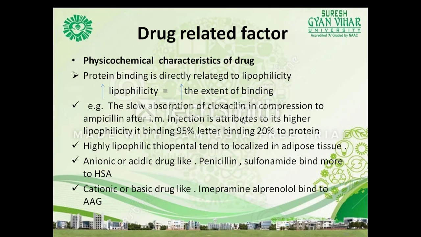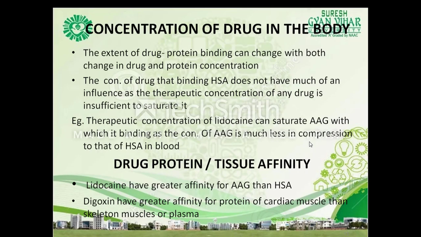An example is the slow absorption of cloxacillin in comparison to ampicillin after IM injection, which is attributed to its higher lipophilicity. It is 95% bound, while ampicillin is bound 20% to the protein. Then highly lipophilic thiopental tends to localize in the adipose tissue, and acidic drugs like penicillin and sulfonamide bind more to HSA, human serum albumin. Then cationic or basic drugs like imipramine and propranolol bind to AAG, or alpha-1 acid glycoprotein.